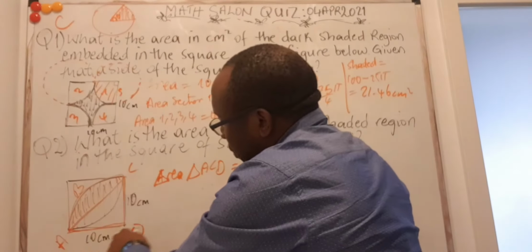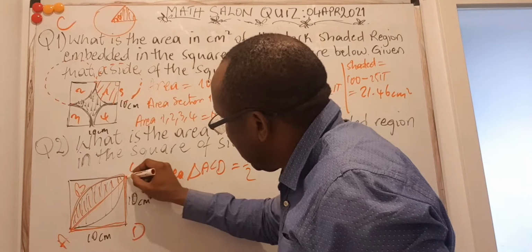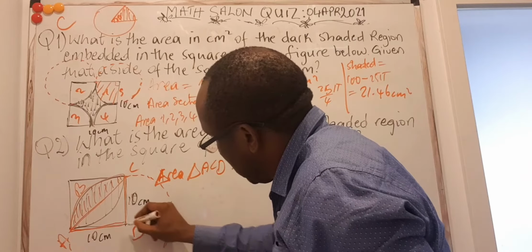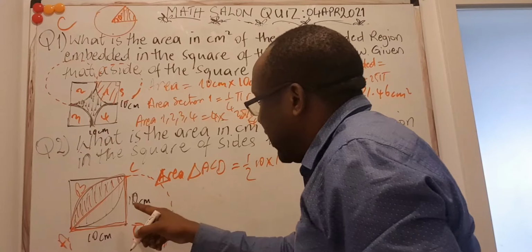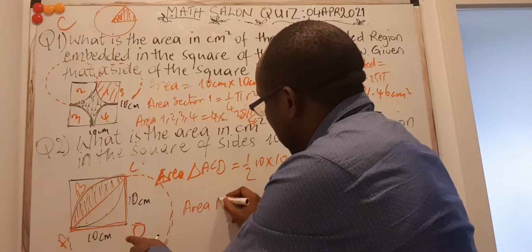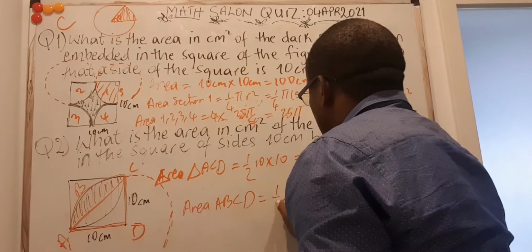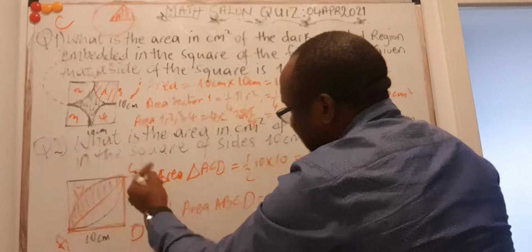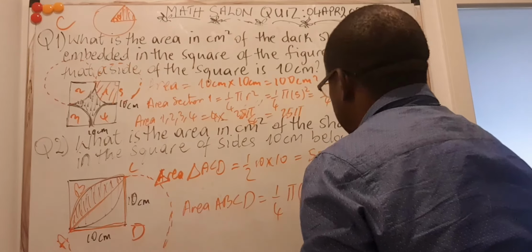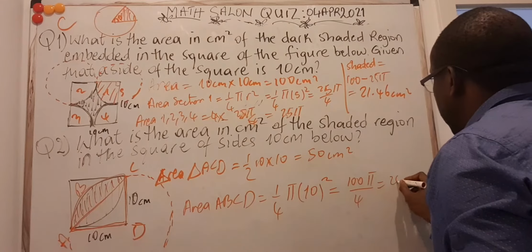And then if I take a sector there, it looks again like the same idea I mentioned here, but this time the radius of this circle is 10. So that means that I'm going to get 1/4. So area of the sector A, B, C, D is equal to 1/4 the area of this bigger circle, which is simply pi times the radius, which is 10 centimeters, squared. And that is 100 pi divided by 4. And that is 25 pi.